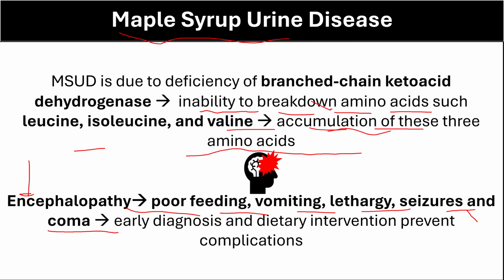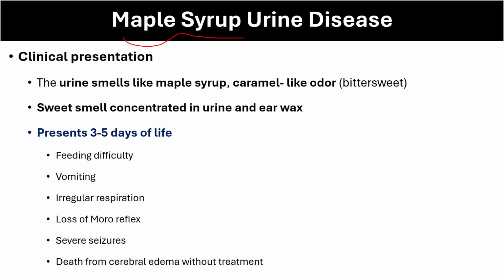Early diagnosis is critical, and dietary intervention is critical to prevent complications. Presentation of maple syrup urine disease: the urine may smell like maple syrup, caramel-like odor, or bittersweet. Also may be described as a sweet smell concentrated in urine and the earwax.